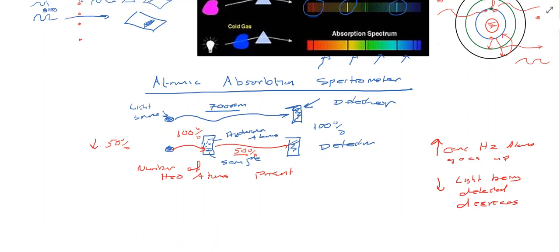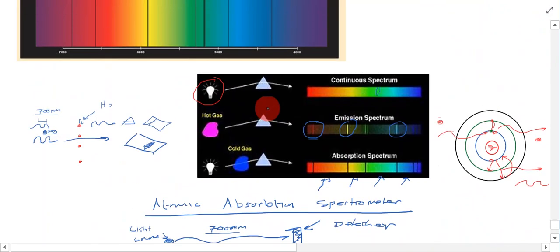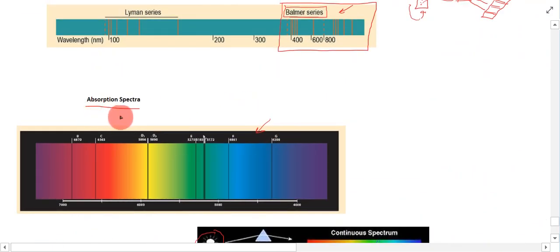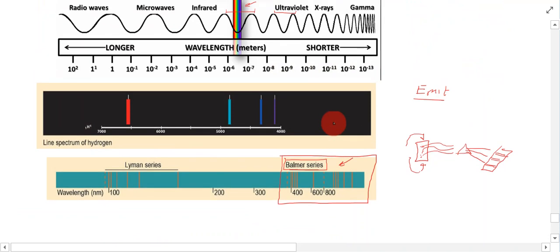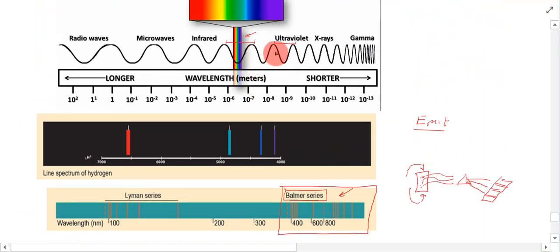Atomic absorption spectrometry is particularly useful in the analysis of heavy metals. So for example, it can be used to test for heavy metals in blood, and different things like that. So these are what are known as absorption spectra, and then we just finished off by talking about the other different types of emission spectra that can be produced. So you can get atoms that give off wavelengths of light within the ultraviolet region, and others that are down within the infrared region as well.